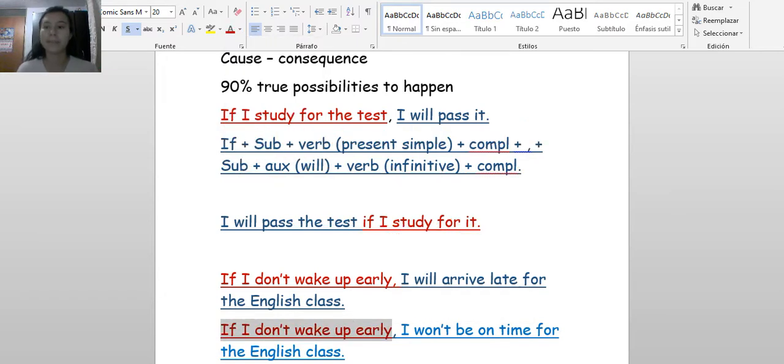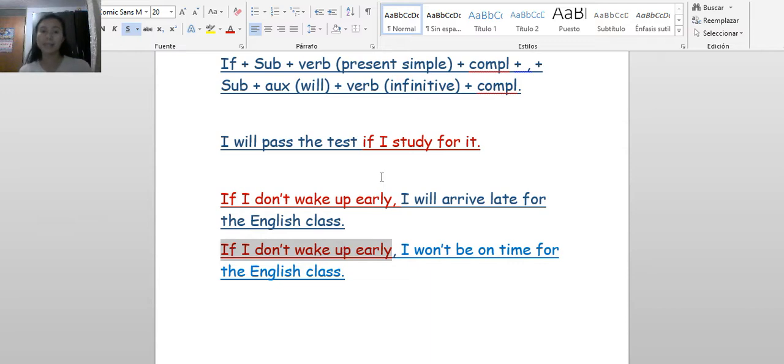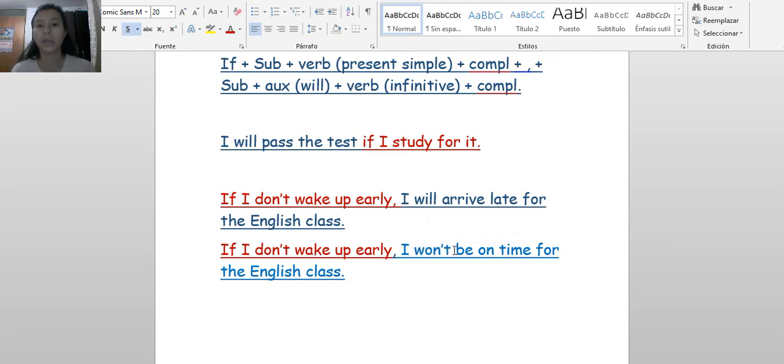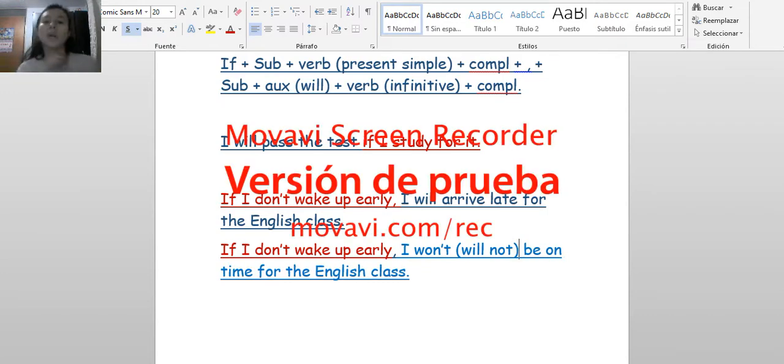Okay, it depends on the context. If you check, it is the same sentence and has the same result. But in this one I am using the negative and the positive, and here I am using negative and negative. This is the way that we use the negative one, or we can write will not. But it is common that we use won't. It is useful.